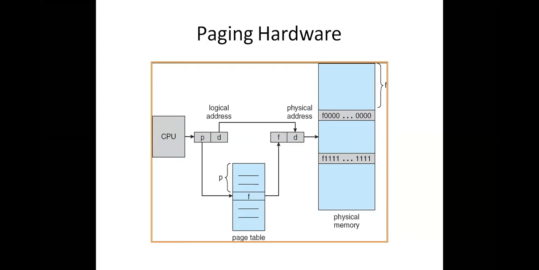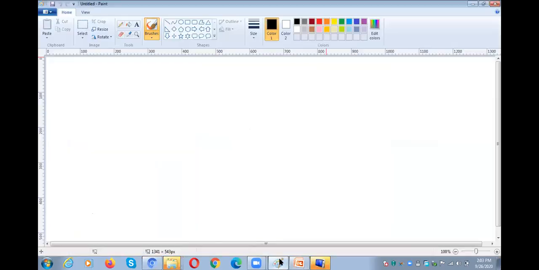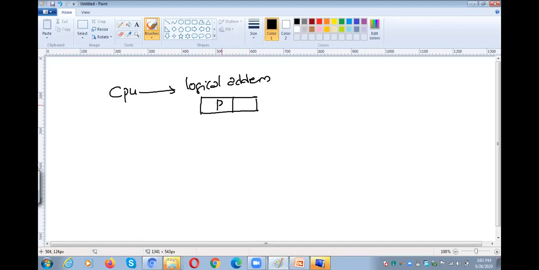Let me explain with Paint so that it will be more understandable to you. Whenever the CPU generates one logical address, the logical address is divided into two parts. What are those? One is the page number and the second one is the offset, d. If you know the page number, automatically we can search for the page number in the page table.